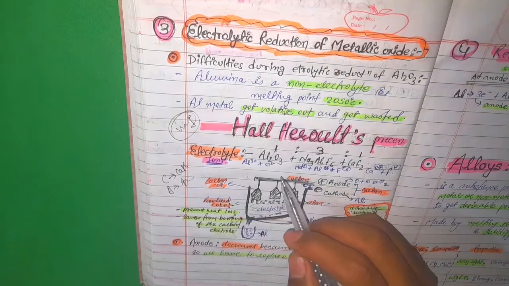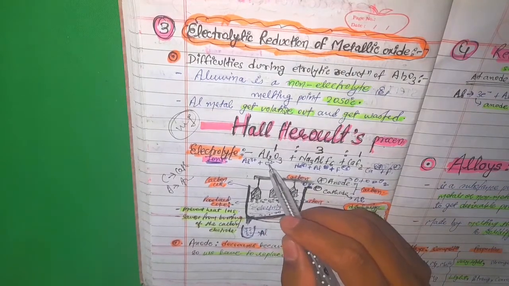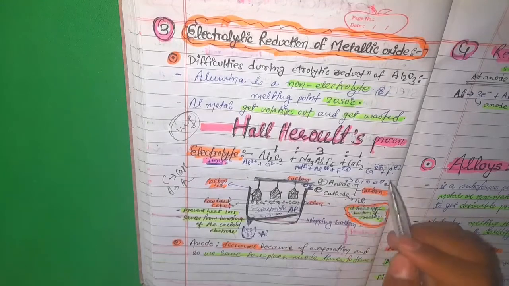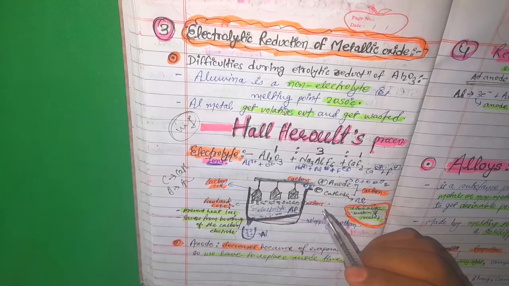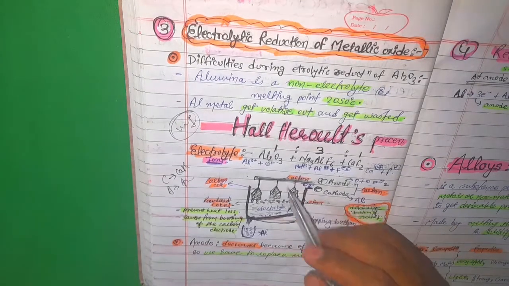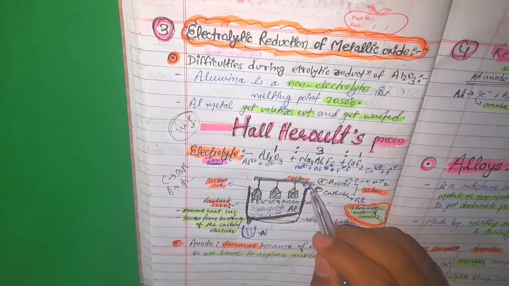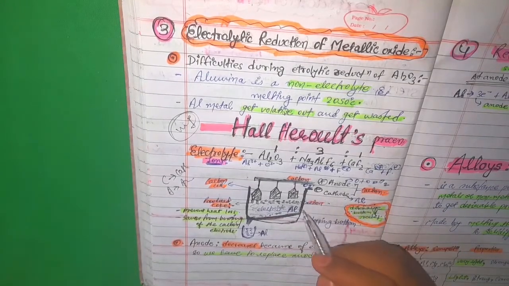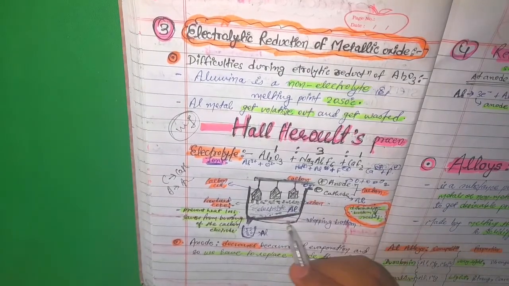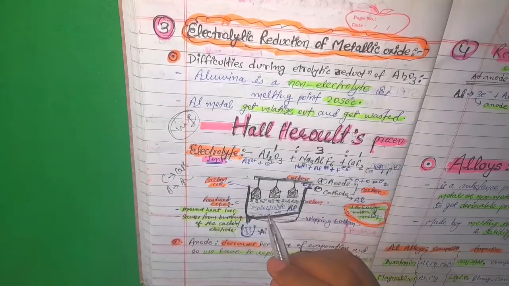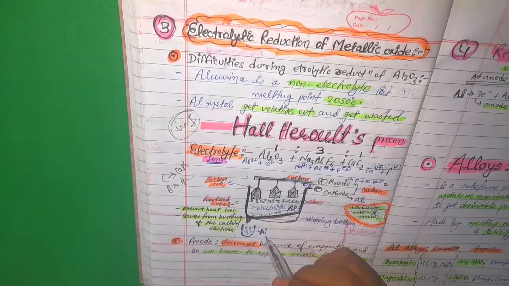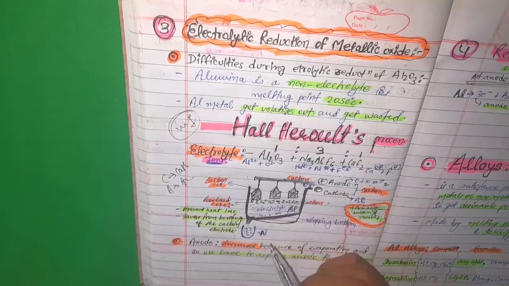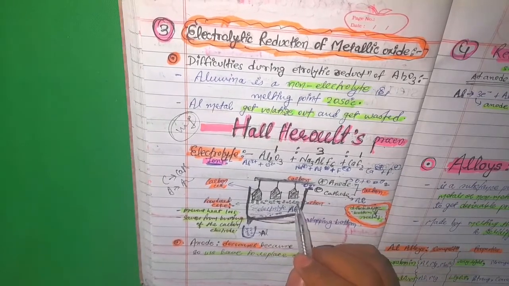And similarly to the anion part, oxygen is below fluorine in the electronegativity series, so oxygen will be discharged at the anode. Oxygen will be discharged at the anode and aluminium will be discharged at the cathode. The cathode was made sloped, so aluminium will flow slowly and be collected downward here, and so the process was done. But here we have used powdered coke.